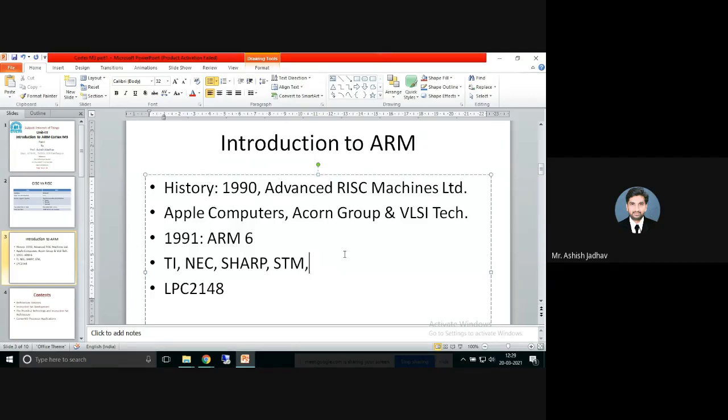So now the development. So the first ARM was developed at Acorn Group Limited of Cambridge, England in 1985. That was the first version of the microprocessor. But at that time it was not labeled as ARM. It was developed by Acorn, but it was not labeled as ARM. Before 1990,